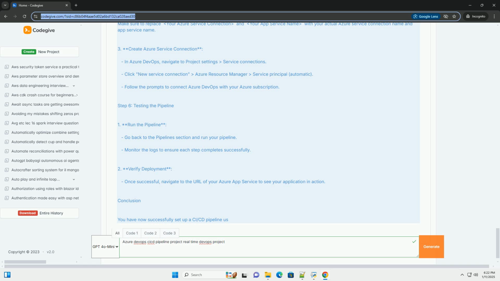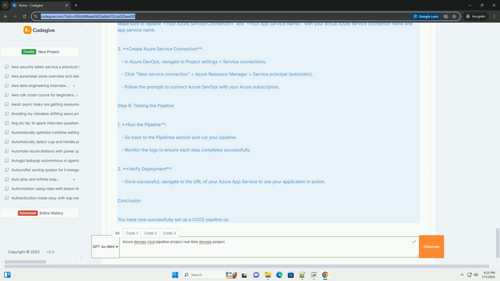3. Create Azure Service Connection. In Azure DevOps, navigate to Project Settings, Service Connections. Click New Service Connection, Azure Resource Manager, Service Principal, Automatic. Follow the prompts to connect Azure DevOps with your Azure subscription.